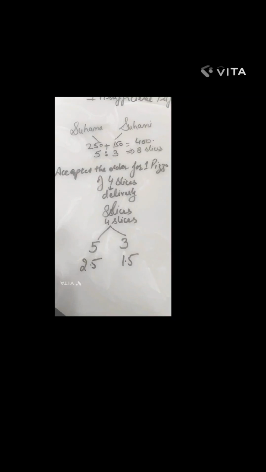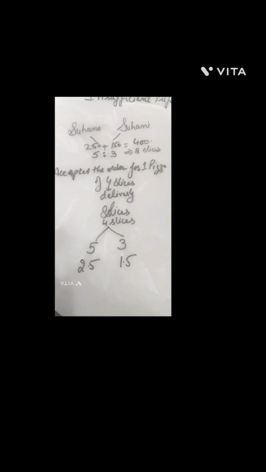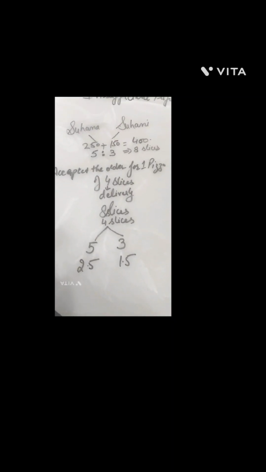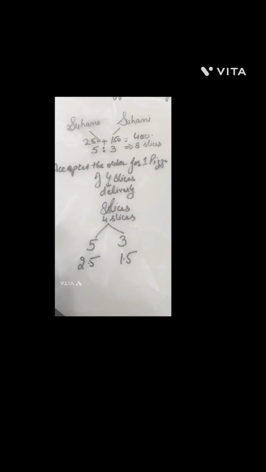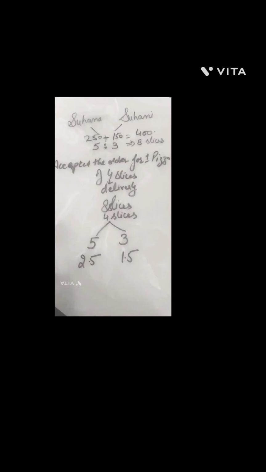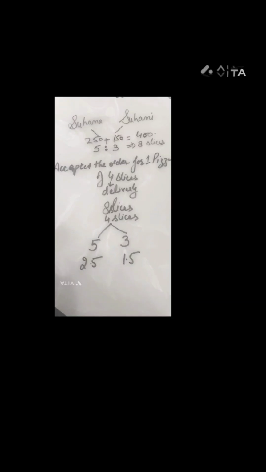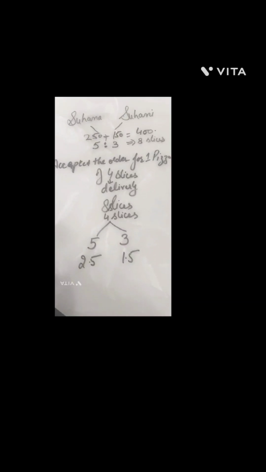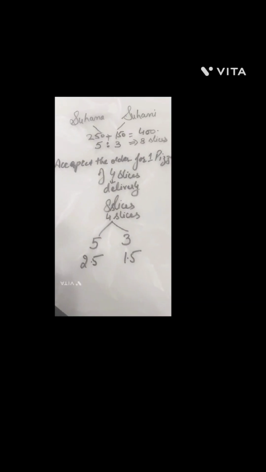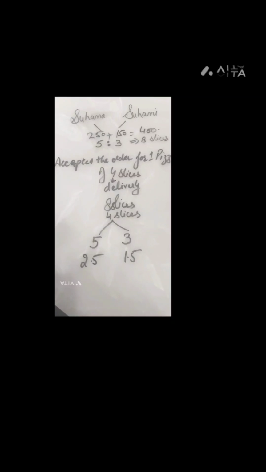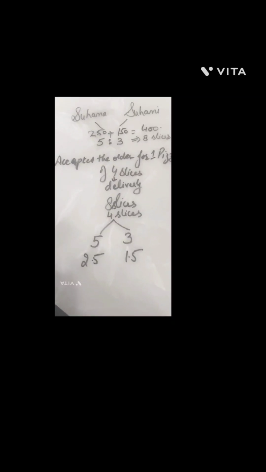For discussion of this case, I took an example over here. That is Suhana and Suhani, who are siblings. Both at midnight want to order a pizza. For ordering a pizza, Suhana had rupees 250 as a saving and Suhani had rupees 150 as a saving from their pocket money. So they both contributed towards buying a single pizza that cost rupees 400.